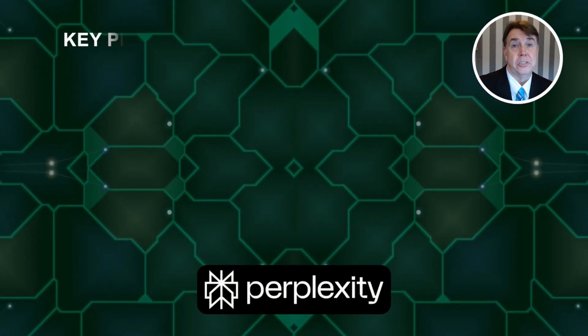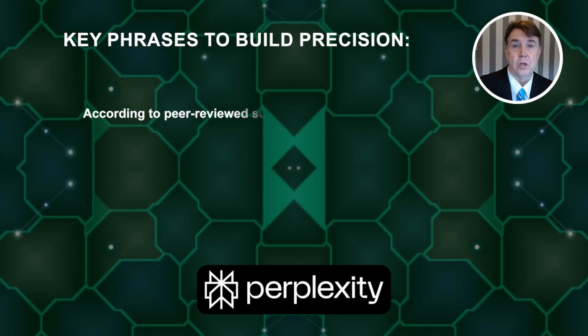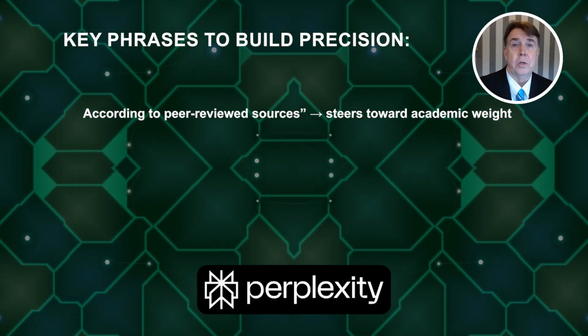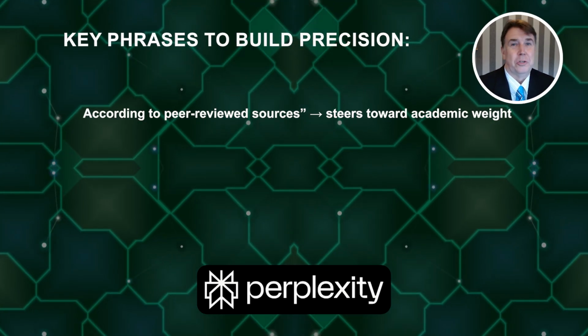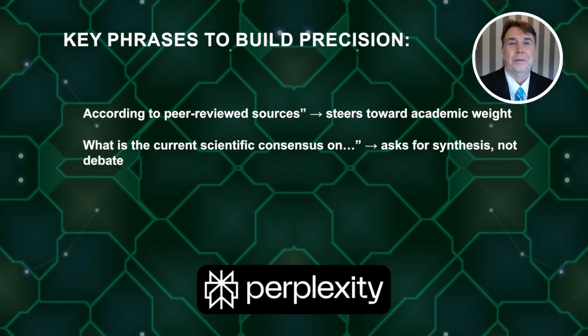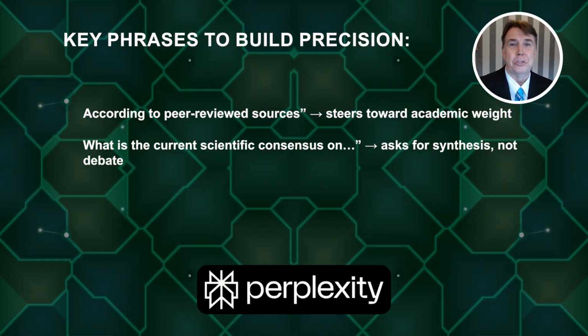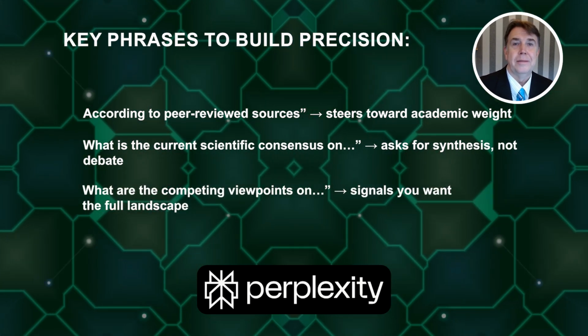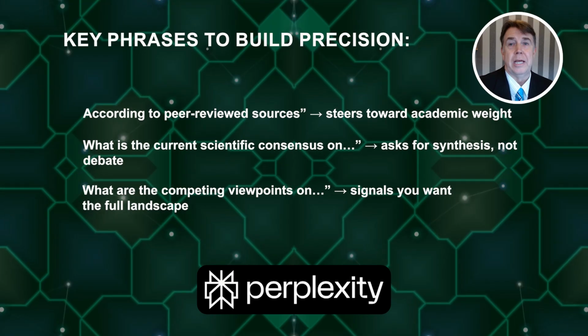The key phrases to build precision. "According to peer-reviewed sources" steers toward academic weight. "What is the current scientific consensus on" asks for synthesis, not debate. "What are the competing viewpoints on" signals you want the full landscape.